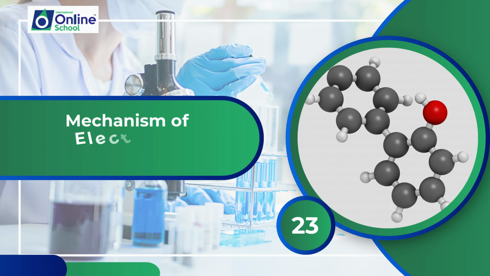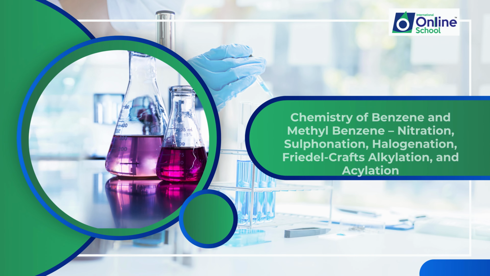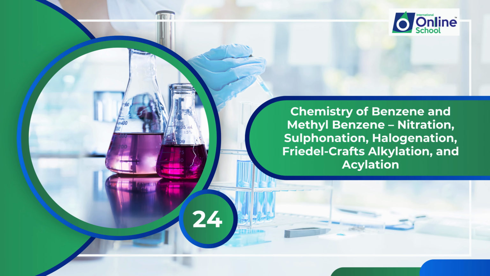You'll then delve into the mechanism of electrophilic substitution in benzene. Students will understand the mechanism of electrophilic substitution in benzene, providing insights into how benzene reacts with electrophiles. Next, you'll explore the chemistry of benzene and methylbenzene: nitration, sulfonation, halogenation, Friedel-Crafts alkylation, and acylation.